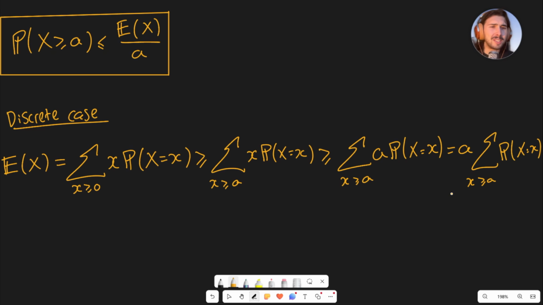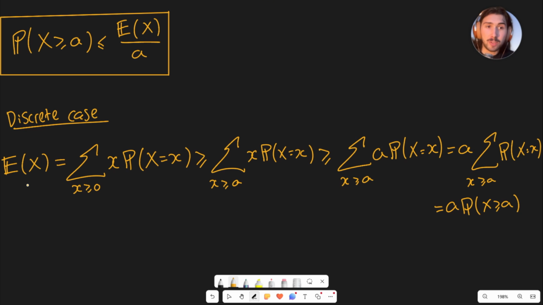But guys, what is this? This is just the probability. This is a times the probability that x is bigger than or equal to a, right? Because that's basically the definition of what that is. It's the cumulative distribution function there for x greater than or equal to a. So hopefully you can see what this sort of chain of inequalities has done.